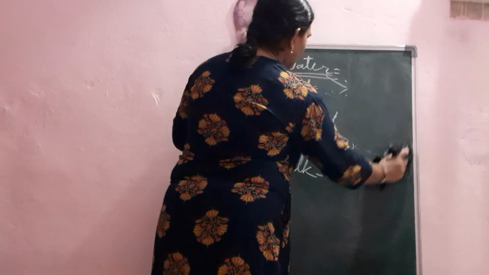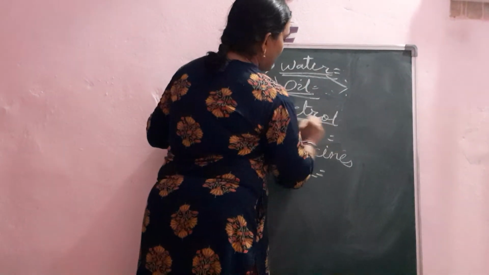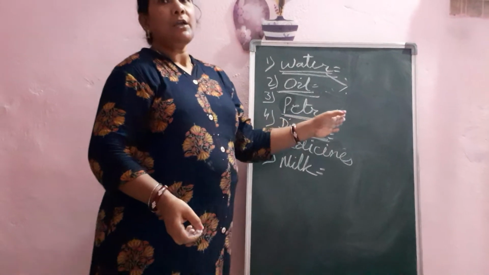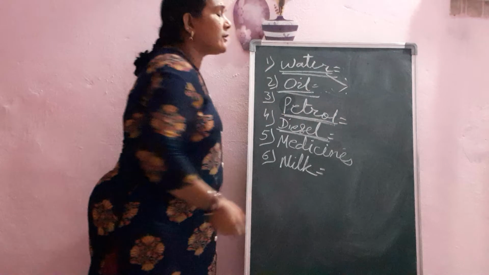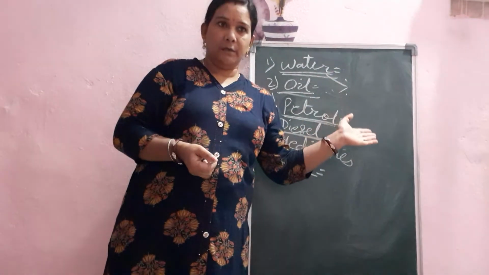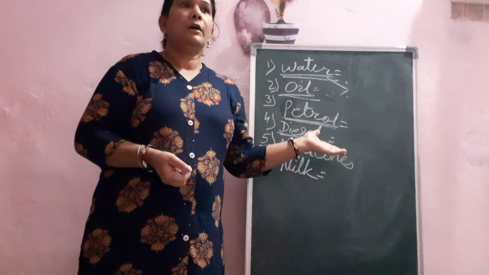Now we'll go to the next one, that is petrol. Petrol and diesel. Nowadays every day in our life we require petrol and diesel, because without petrol and diesel we can't run our vehicles. Yes, your parents must be using petrol or diesel every day.